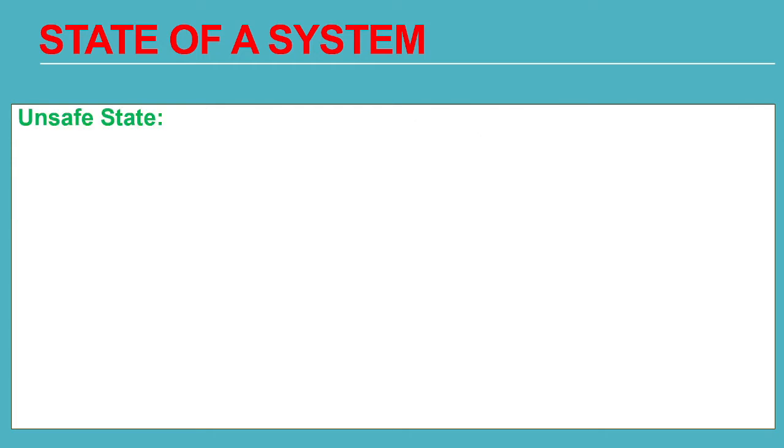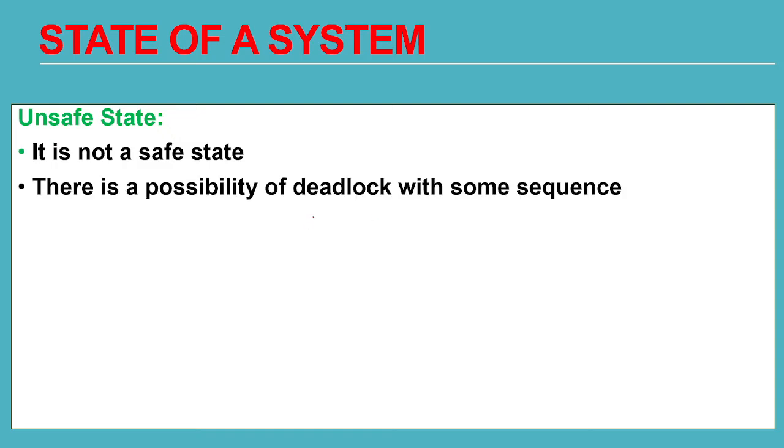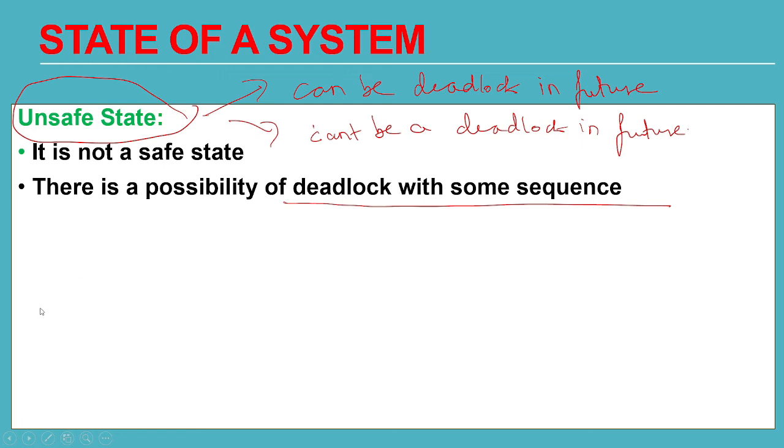Now, the second state of the system is unsafe state. Now it is not a safe state. There is a possibility of deadlock with some sequences. There might be a deadlock, there might not be a deadlock in unsafe state. So if your system or process is in an unsafe state, then there can be a deadlock in future, or there might not be a deadlock. Two conditions. Okay, anything can happen.